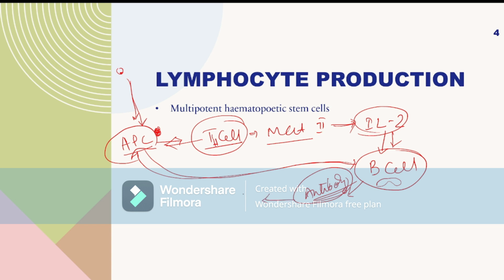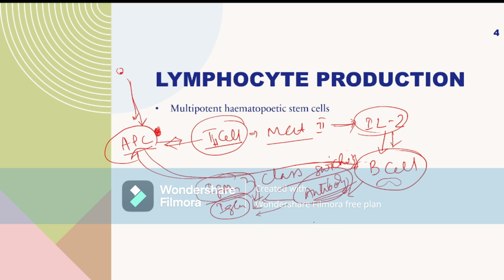These antibodies, first they produce IgM, after that they produce IgG. So IgM first, then IgG. This is called class switching. So how does class switching occur? That means how does IgM switch to IgG, how does the plasma cell now produce IgG?